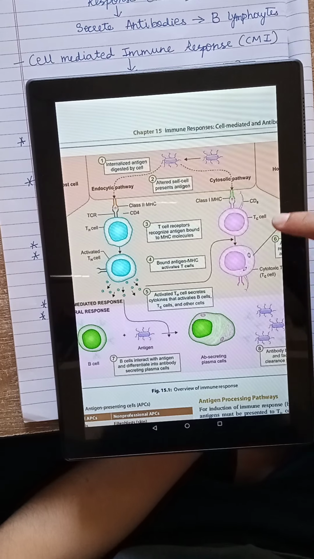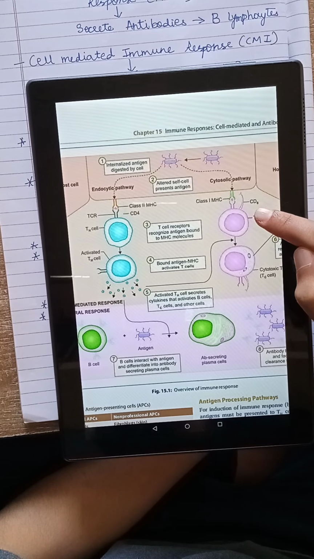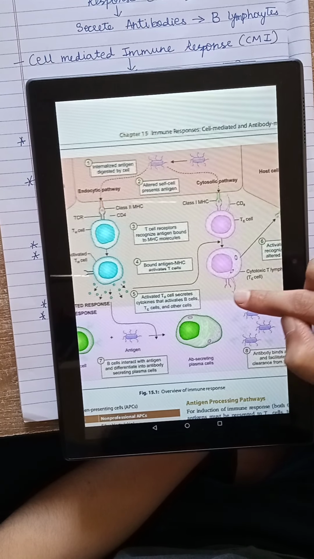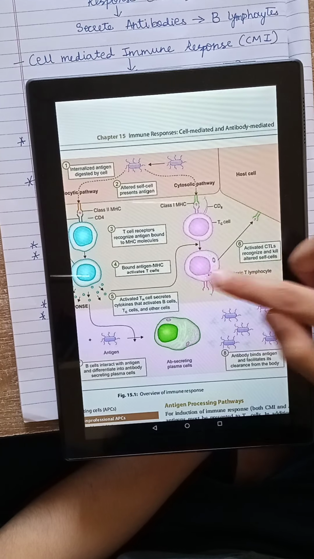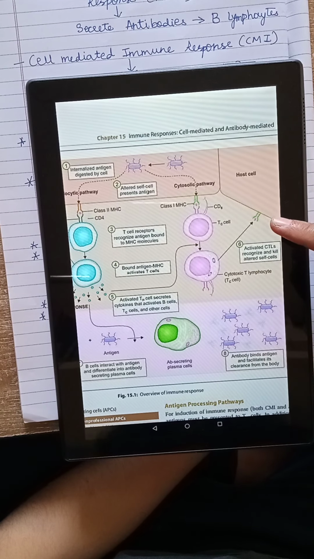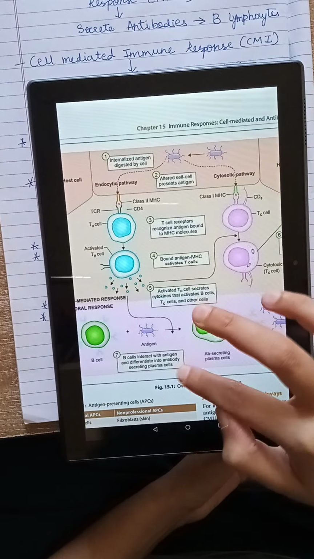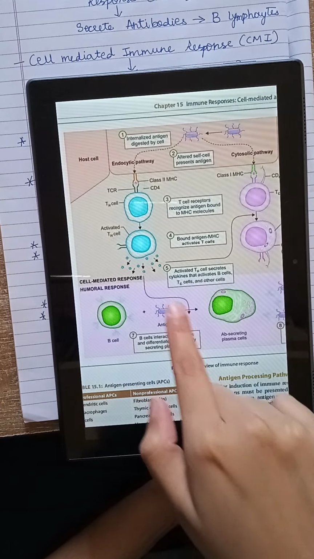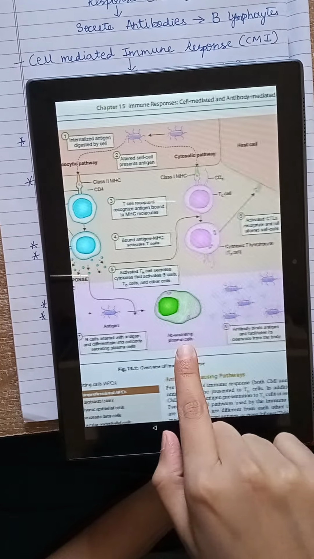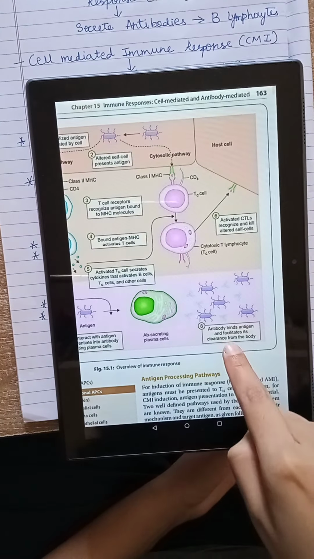They bind to the CD8 receptors, and that further causes activation of the TC cells, which causes release of cytokines, and these cytokines activate the B cells, which cause formation of antibodies through the plasma cells, which kill the antigen.